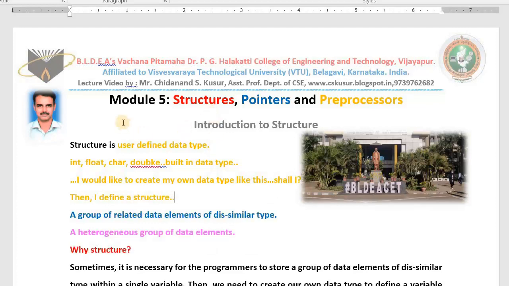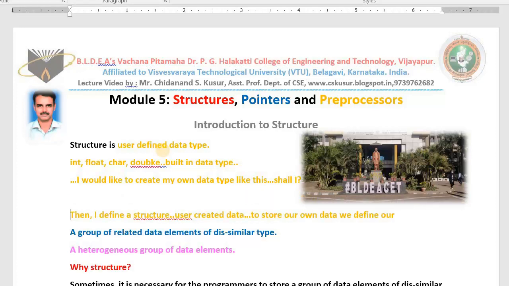That means structure is one of the user created or user defined data types. That means to store our own data, we define our own data type. Our own data type, that is what we call structure. I hope you understood a little bit. Very good. Structure is one of the user defined data types.